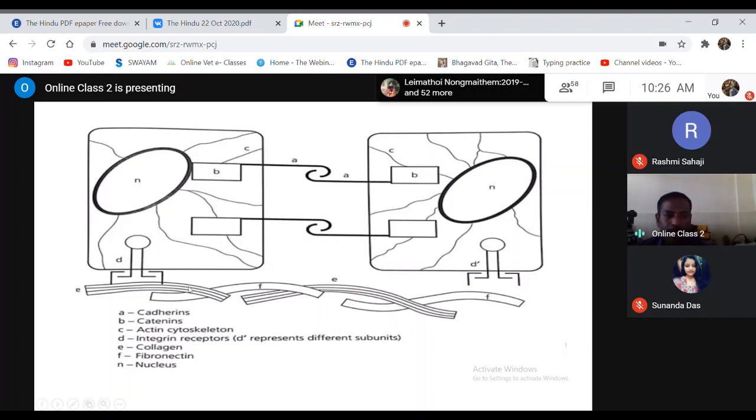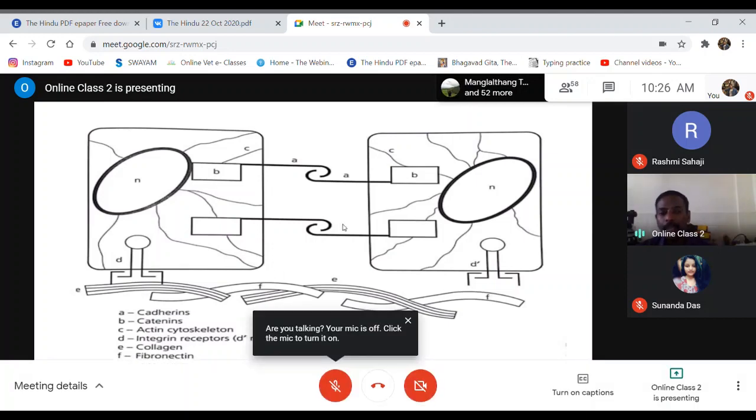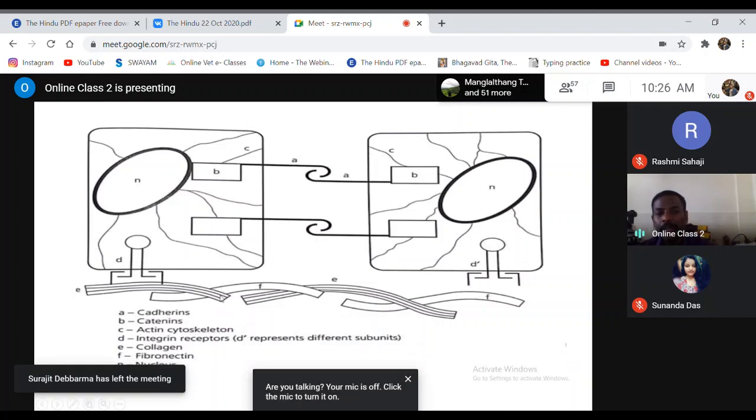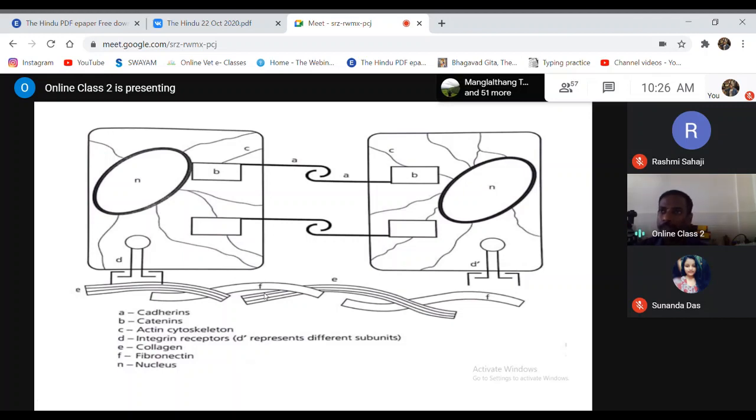This is a basement membrane. This is the basement membrane or extracellular matrix in which the cells are bound. So the cells are attached to each other, and they are also attached to the basement membrane or extracellular matrix. This is a matrix because any cell, for its growth, if it is a normal cell, requires some attachment, unlike tumor cells. Of course, we will be discussing that in the different properties of the tumor cells subsequently.